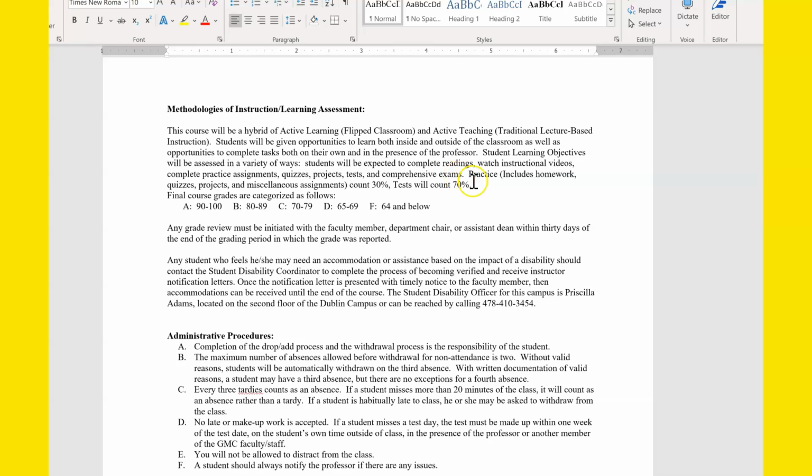What's important here? You'll have two main categories for your grades. The first category is called practice. So that includes all the homework that we do, all those homework assignments on Math Excel. All of that goes into a category that counts for 30% of your final grade in the course. The other category is called tests. All right, tests go into a category that counts for 70% of the course.